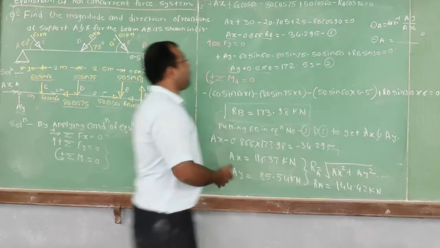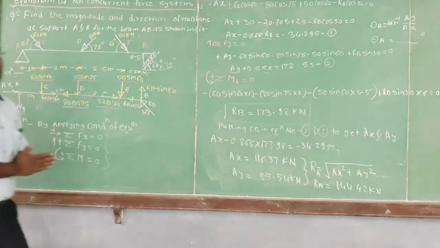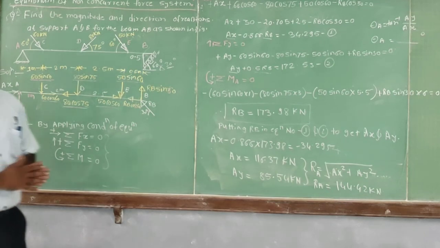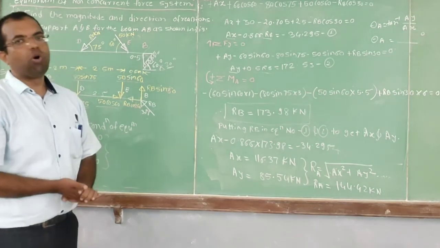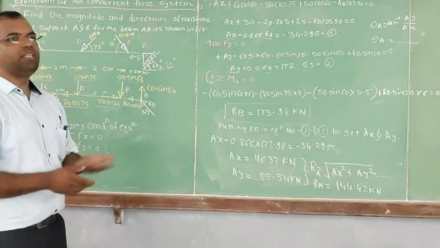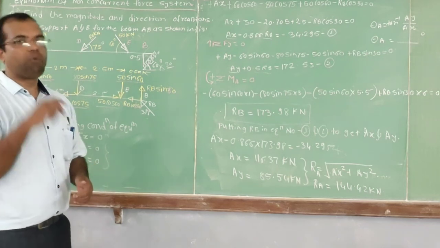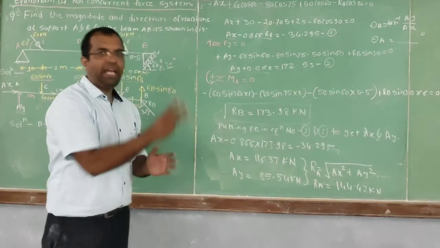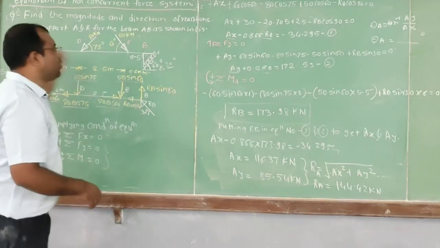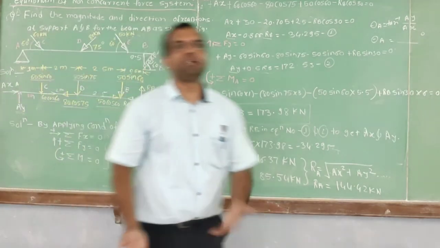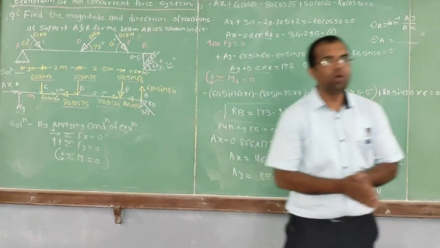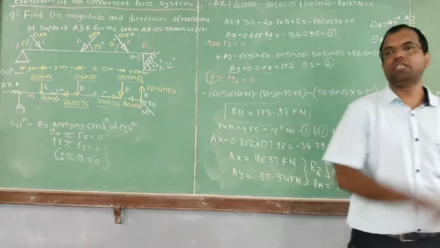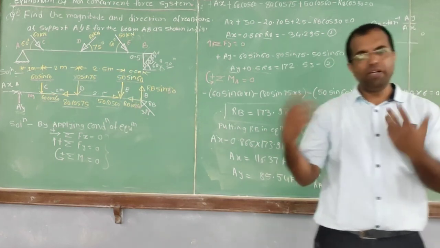Okay. So, thus we have to tackle this problem. First step is to draw the free body diagram. While drawing the free body diagram, we have to replace the support by its reaction. So if hinge support, 2 reactions. If roller support, 1 reaction. If fixed support, 3 reactions. Then we have to apply the conditions of equilibrium. What is summation of Fx equal to 0? Write down the equation, equate it to 0. Then second equation, summation of Fy, equate it to 0.